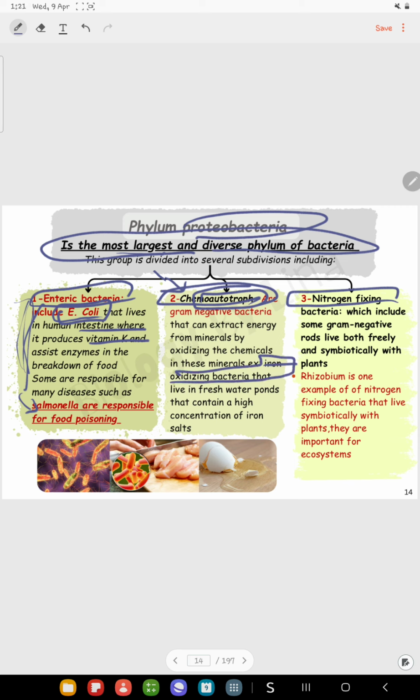While for enteric bacteria, as we mentioned before, we have E. coli and salmonella. The last group is the nitrogen fixing bacteria. An example of it is rhizobium. They have the ability to fix the nitrogen and make it available for the plants to use.